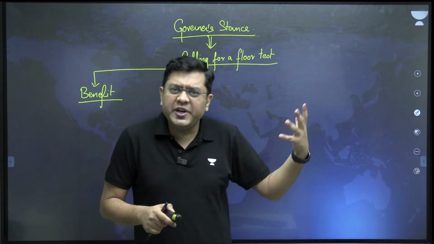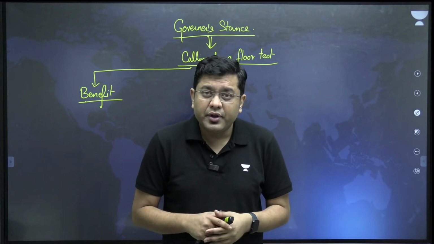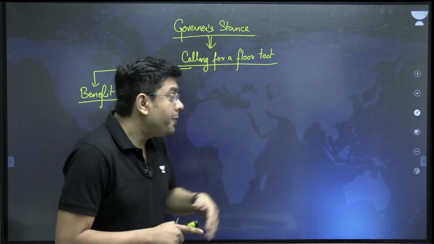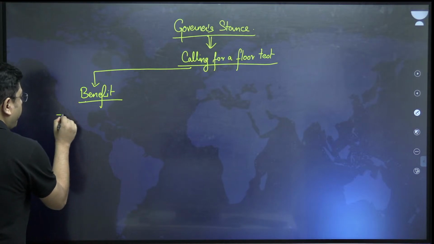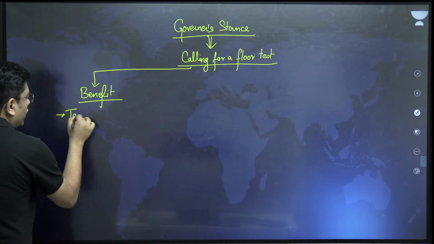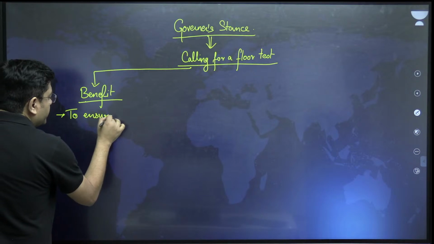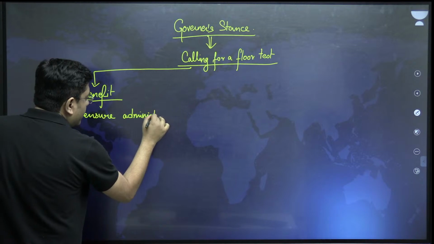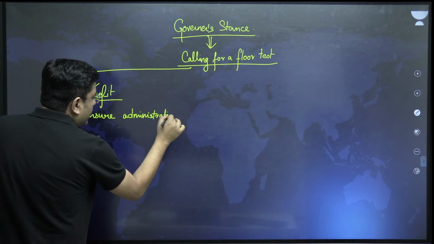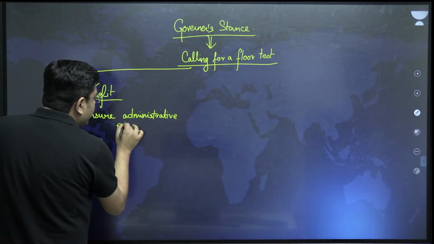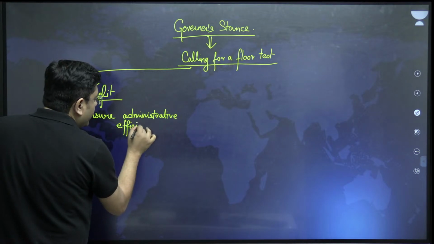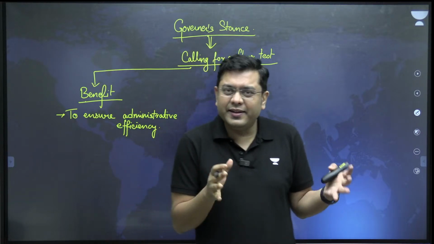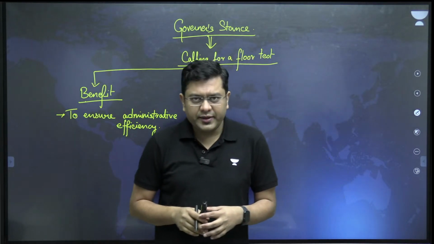So what about the administration? What about the governance? That will definitely take a back seat, isn't it? So to ensure administrative efficiency, this particular doldrum or this particular uncertain situation needs to be tackled.